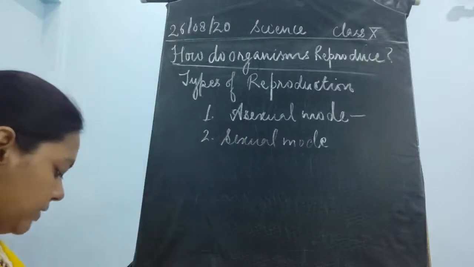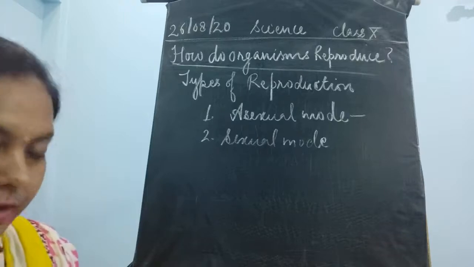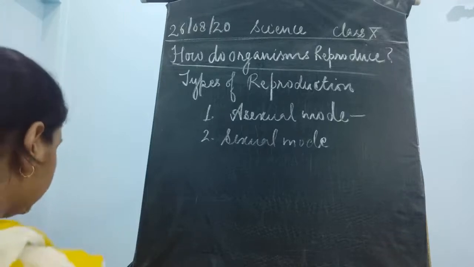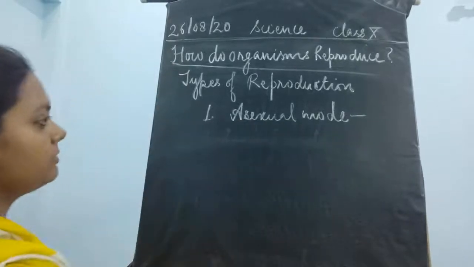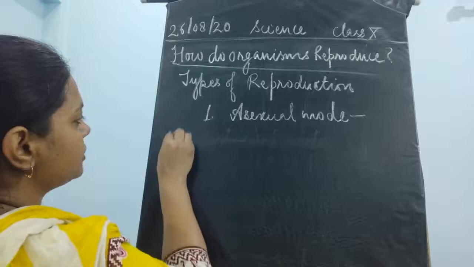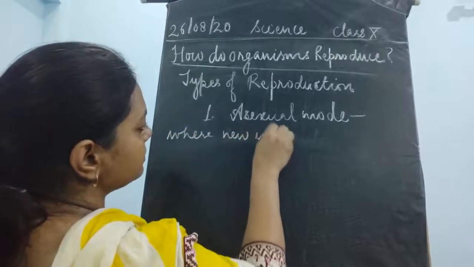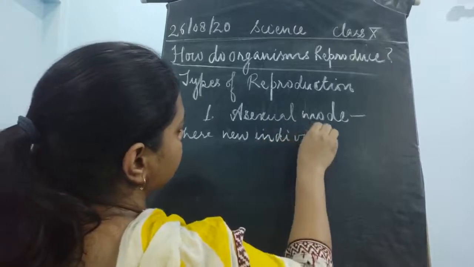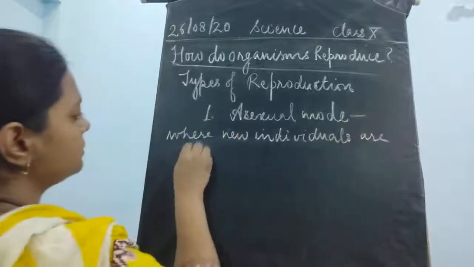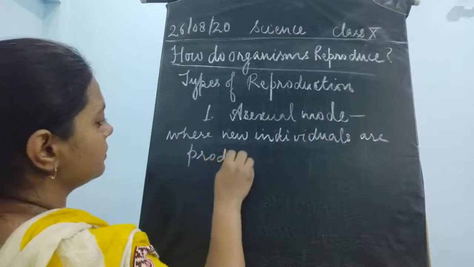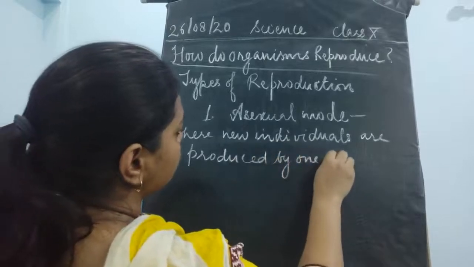Which means that there is reproduction where new individuals are produced by one single parent. Okay, so asexual mode of reproduction means it is a type of reproduction where new individuals are produced by one parent.